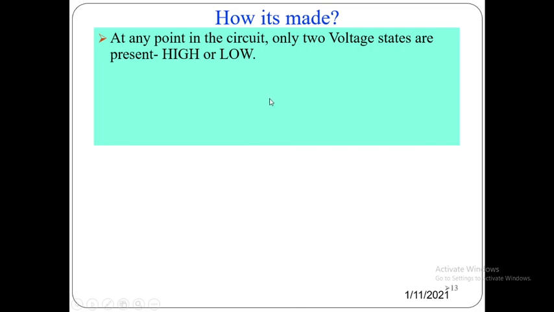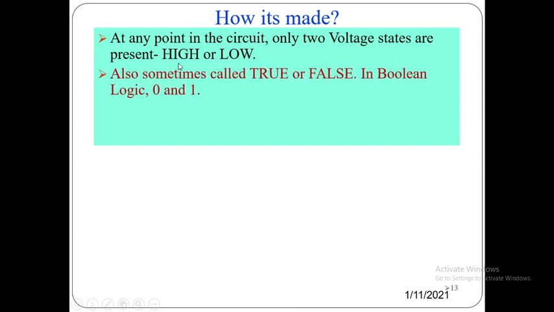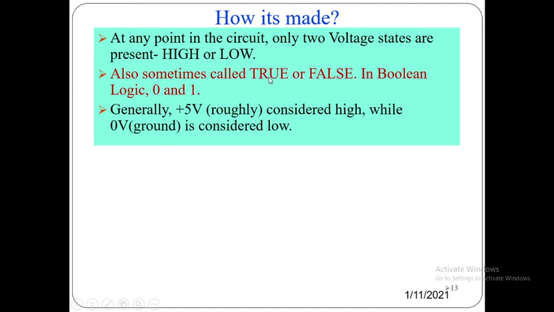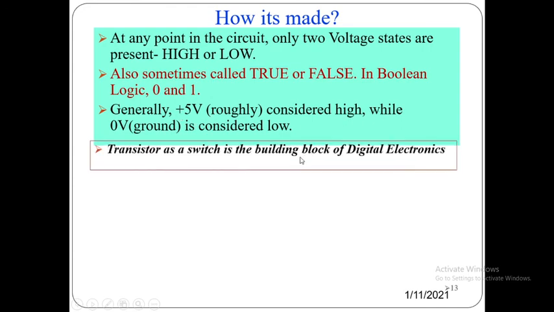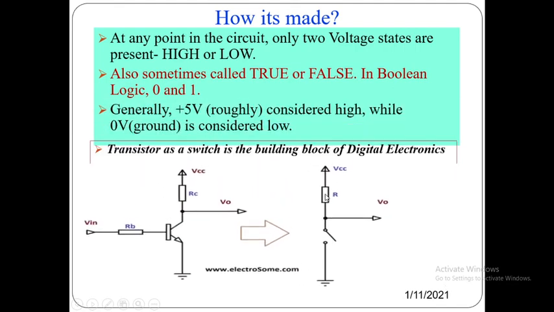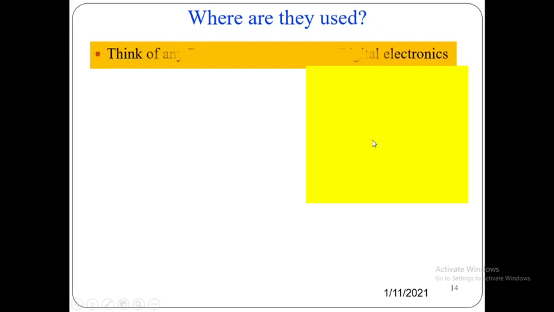Then how is it made? As I told you earlier, it has only two voltage states, high or low. High means 5 volt, low means 0 volt. We can name it as true or false, on or off, etc. See here, plus 5 means high, 0 means low. So a transistor as a switch is used in digital electronics. Using that we can convert analog to digital.